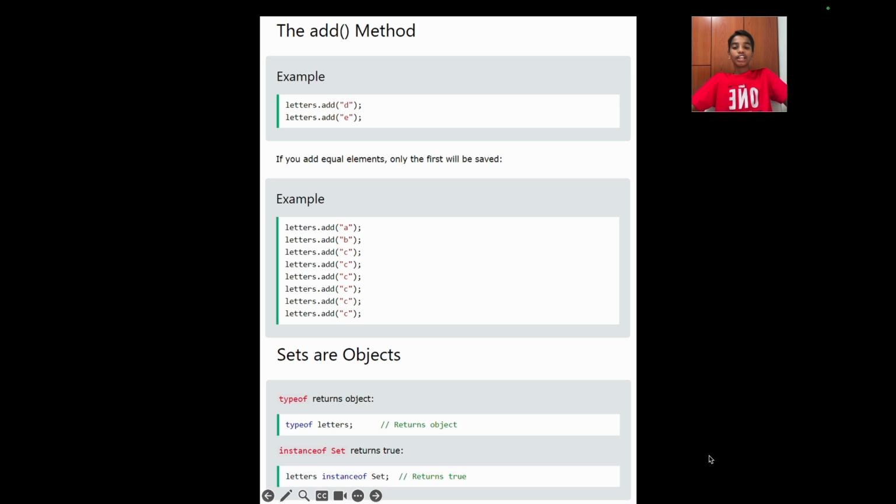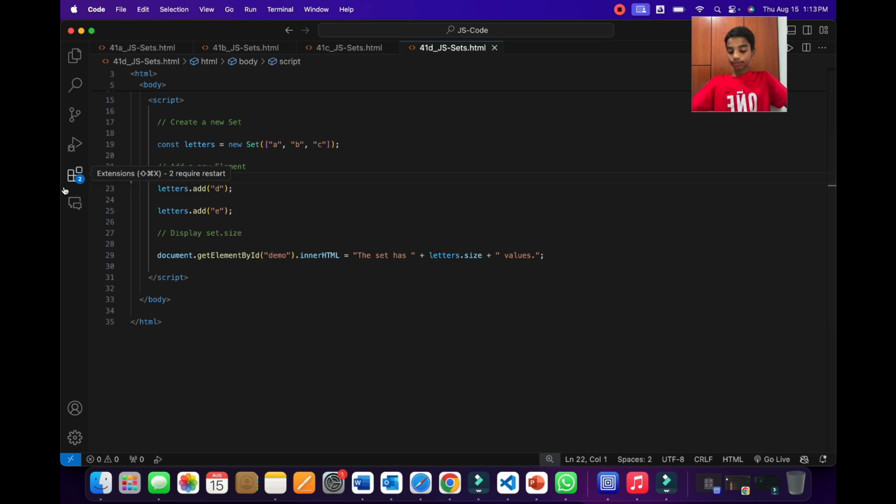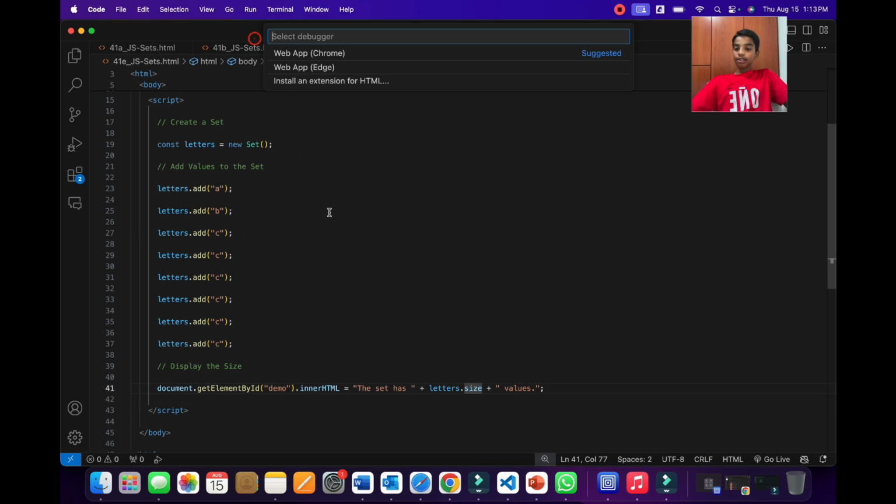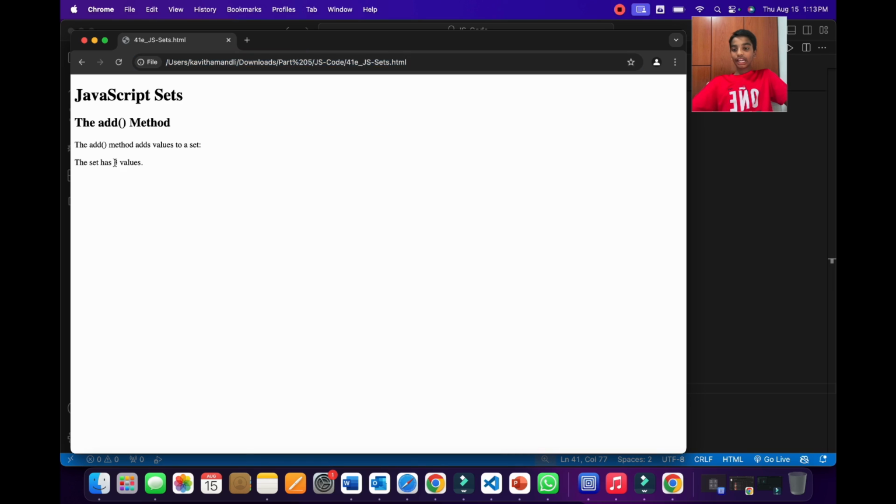If you add equal elements, only the first will be saved. So as you can see over here, in this example, we're adding A, B, and then a multiple of C's. So this will only take the first one because they are duplicates of C's. So now let's look at this example too. As you can see over here, we have the example from the PPT where we are adding a bunch of values to this set over here. And as you can see over here, C is duplicate. And as you can see over here, we're displaying the size of the set. So now when we run this using Chrome, as you can see over here, it will say 3 values.